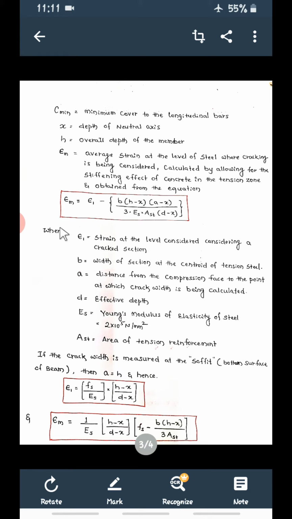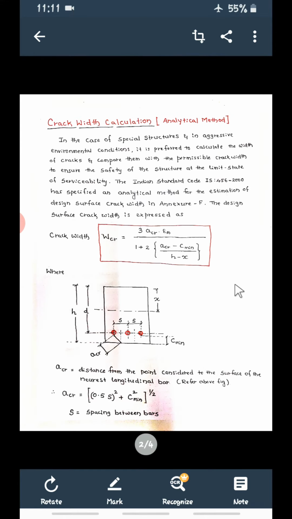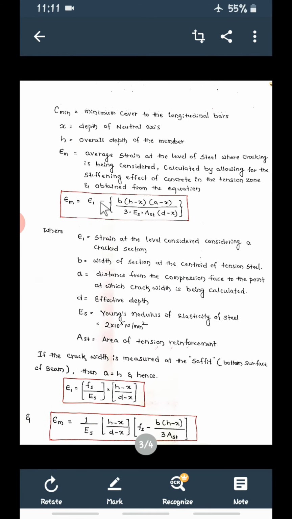Then what is this EM? This term we are going to calculate. So EM is equal to average strain at the level of steel where cracking is being considered, and it is calculated by allowing for the stiffening effect of concrete in the tension zone and obtained from this equation.